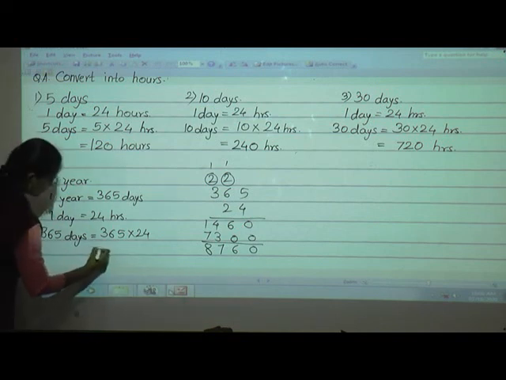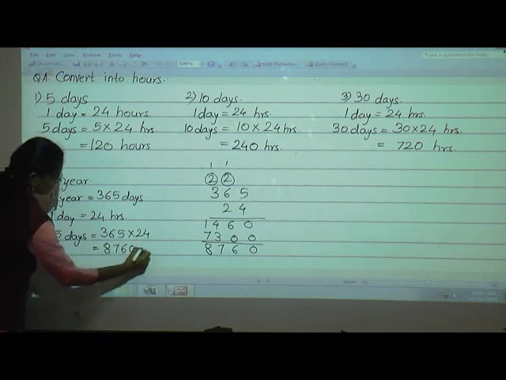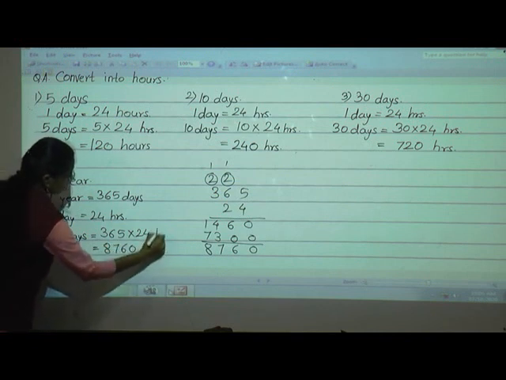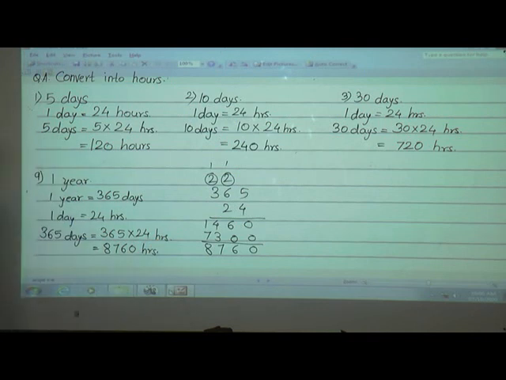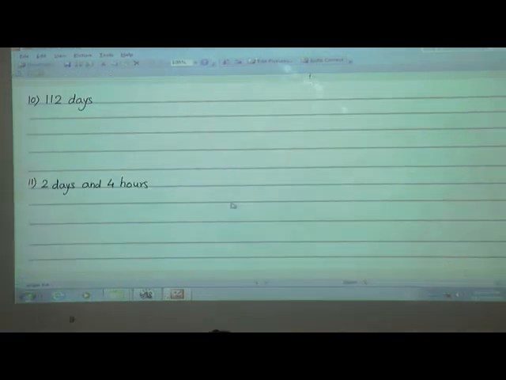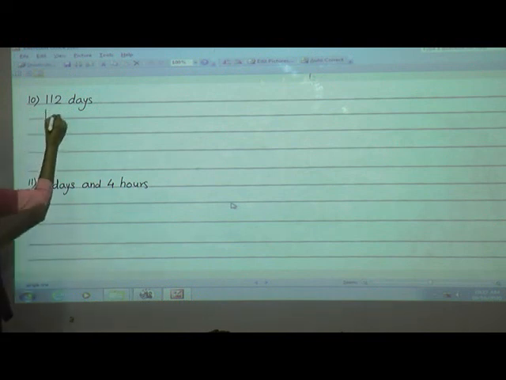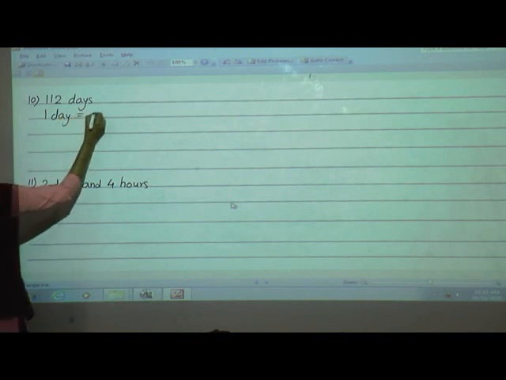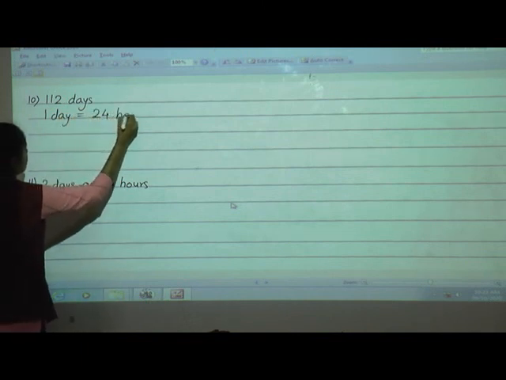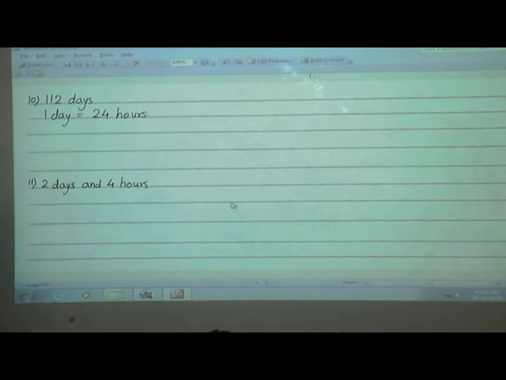8760. So here we'll write 365 days is equal to 8760 hours. Understood? 8760. Now we'll move to the next example, that is 112 days. What is the first step? 1 day is equal to 24 hours. Now here we have 112 days.